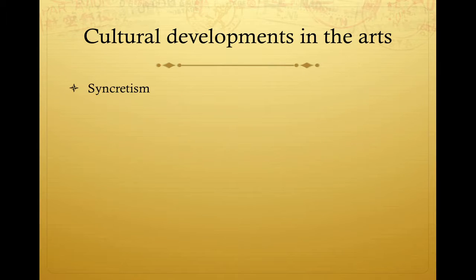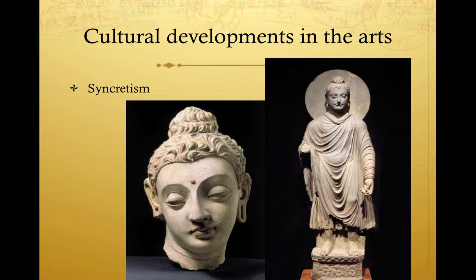And then finally, syncretism. When two cultures come into contact with each other, sometimes one culture adopts the other's tradition, and sometimes it blends a culture with its own to create something new. This blending is called syncretism, and an example from the classical era is seen in the Gandhara Buddhas. Gandhara is a region of northern India, and after it was conquered by Alexander the Great, Greek culture was brought there. These statues of the Buddha show an example of syncretism. They combine Indian and Greek architectural styles into a new art form.